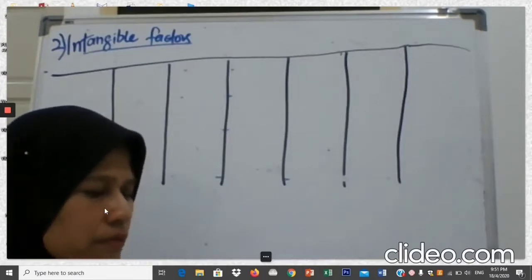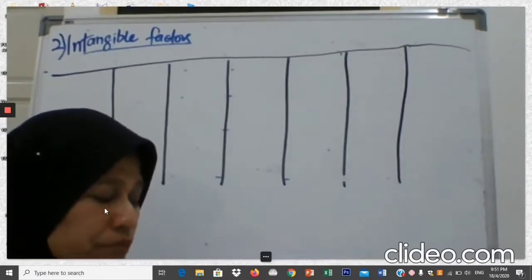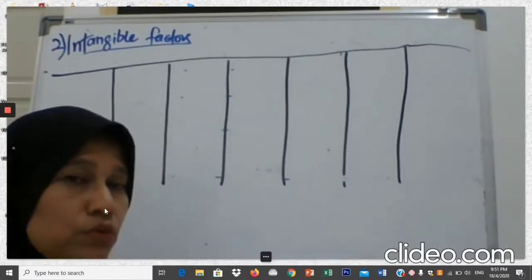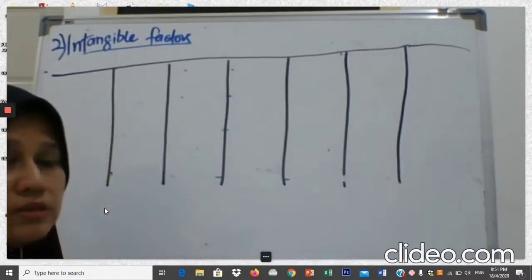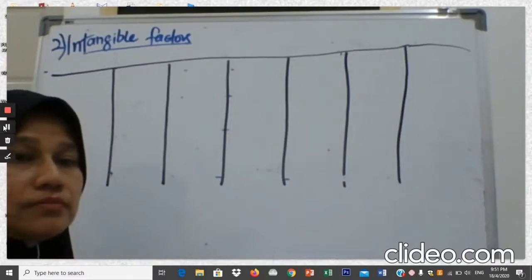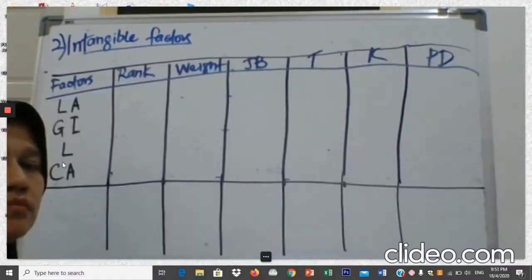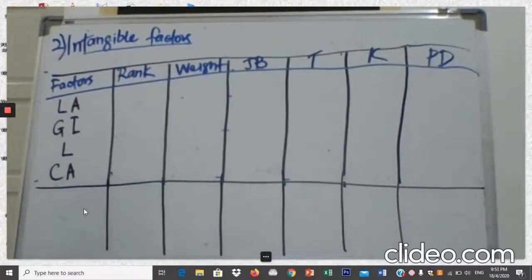Okay. So now we are going to see how to calculate using the intangible factors. We have 4 factors available for the intangible factors. I write in short form here.